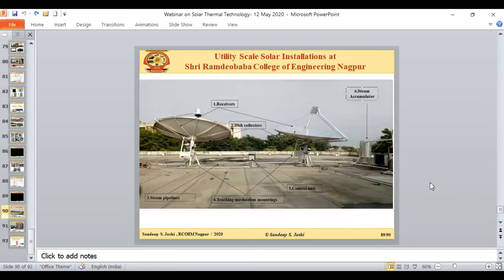And this is the entire system, which is an open loop type of system. It means the water is only circulated from dish 1, dish 2, and it goes to the pressurized steam, and the steam is being used for the kitchen. Now we have changed the layout of the system, and we are going for a closed loop type of system for better efficiency.